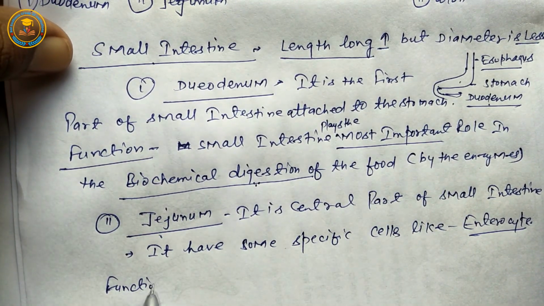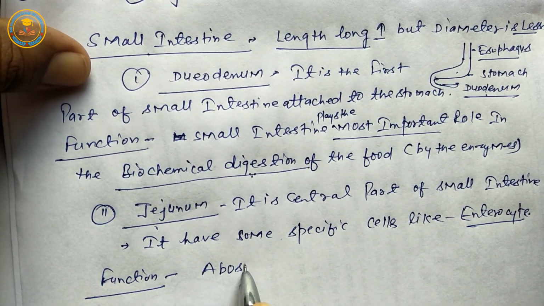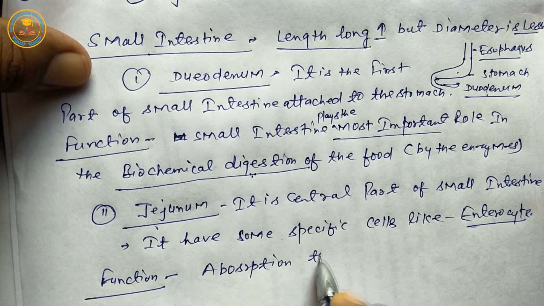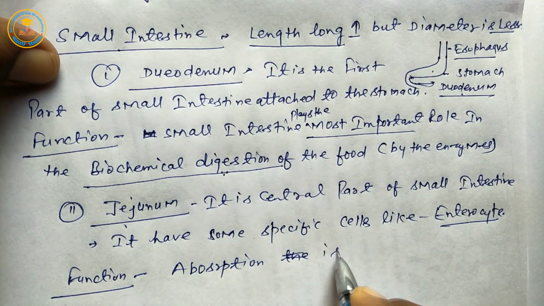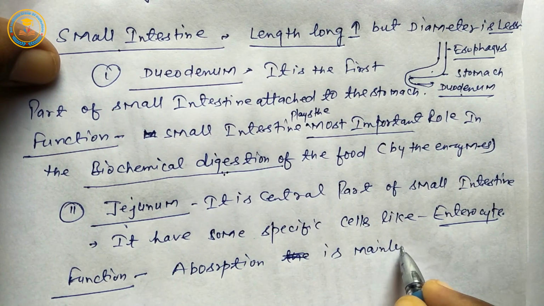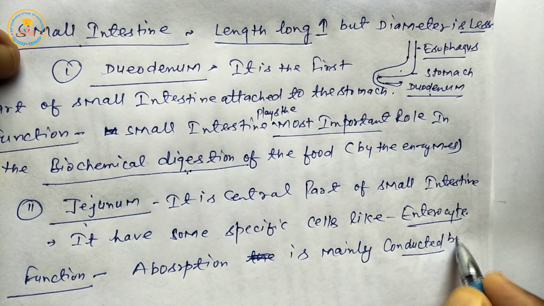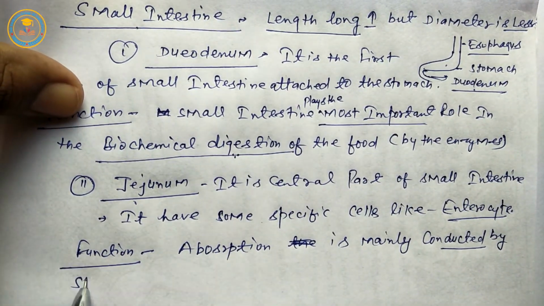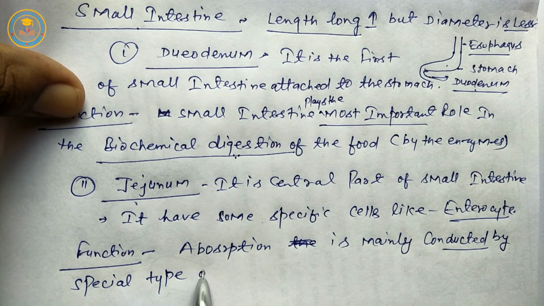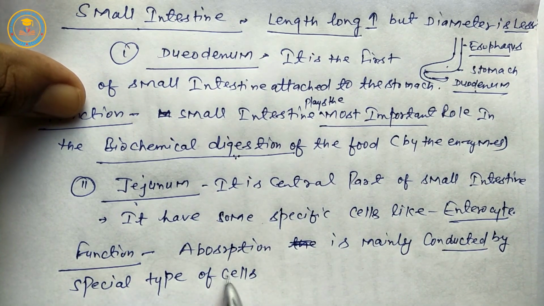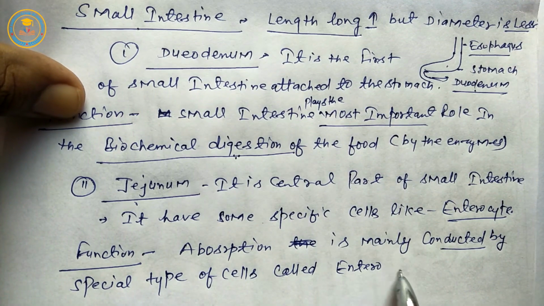Next, the function of the jejunum is absorption, which is mainly conducted by a special type of cell called the enterocyte cell.